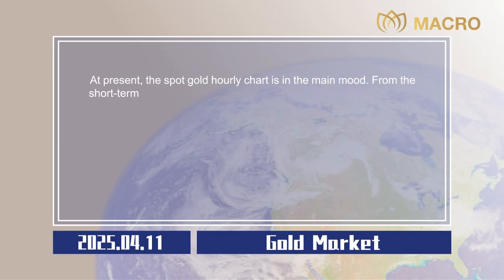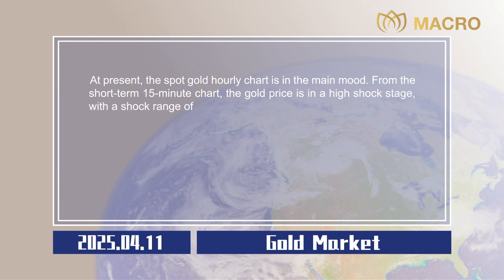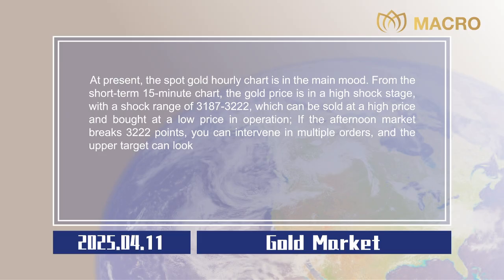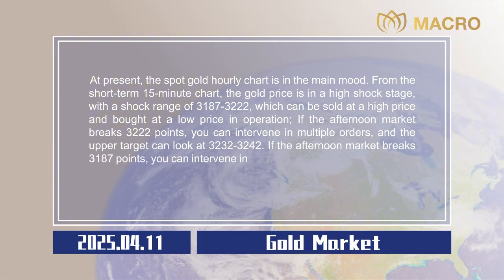From the short-term 15-minute chart, the gold price is in a high shock stage, with a shock range of $3,187 to $3,222, which can be sold at a high price and bought at a low price in operation. If the afternoon market breaks 3,222 points, you can intervene in multiple orders, and the upper target can look at $3,232 to $3,242. If the afternoon market breaks 3,187 points, you can intervene in empty orders, and the lower target can look at $3,177 to $3,167. Stop losses are all $5.